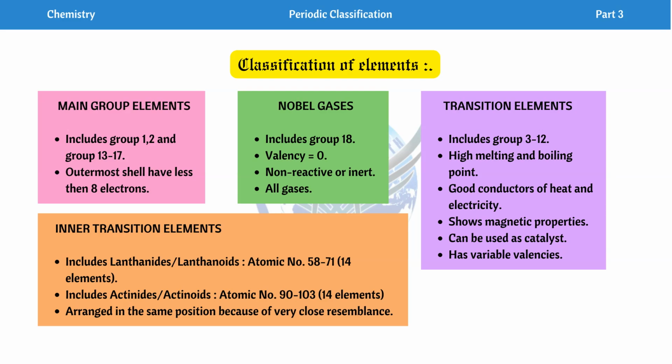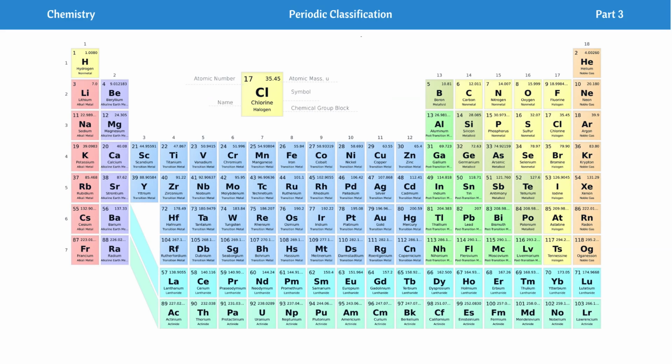And they are arranged in the same position. Basically lanthanides and actinides are the F block. If we look at the periodic table carefully, here we can see that lanthanides and actinides are placed in group 3: these 14 elements are placed together in group 3, period 6, and actinides are placed together in group 3, period 7.